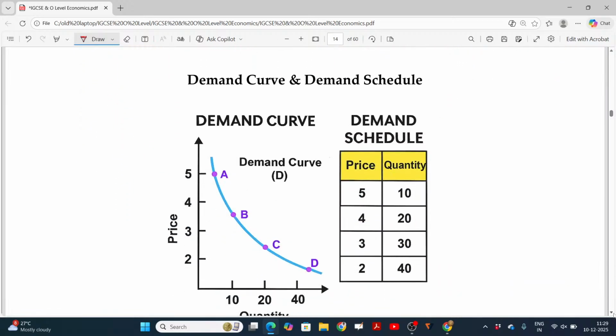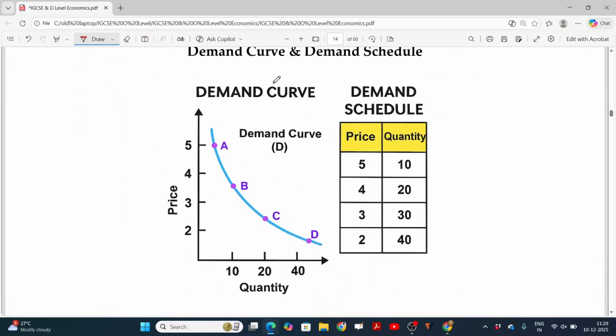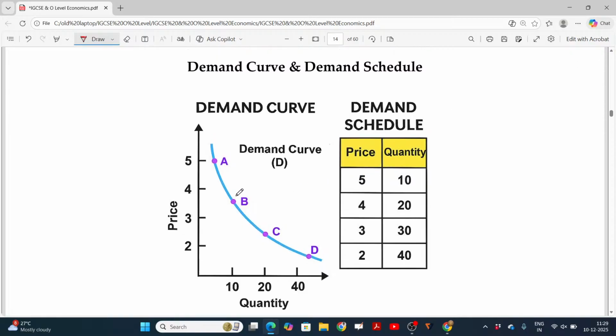Now see the demand curve and the demand schedule. Remember, the y-axis is always the price and the x-axis represents quantity in this case. If the price is 5, the quantity demanded is 10. So A is the point. And if the price decreases to 4, as the price decreases, quantity demanded increases, right? So quantity demanded increases from 10 to 20. If I mark this, this is the place. In this way we can mark. If I connect all these dots, this will be called a demand curve. This is called the demand schedule, and this is called the demand curve.